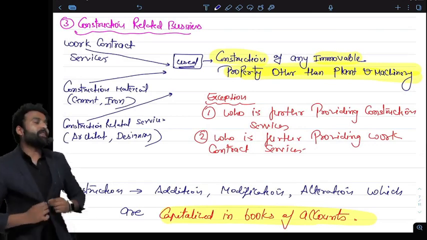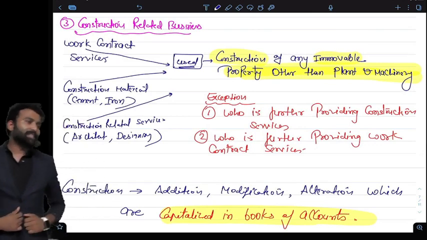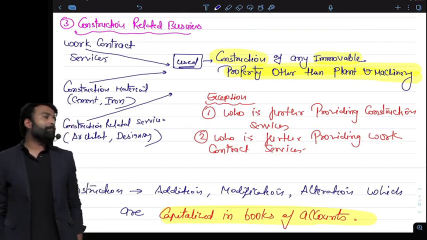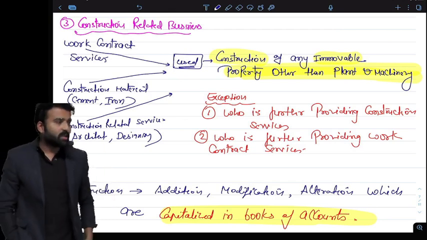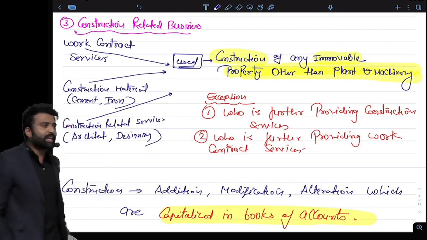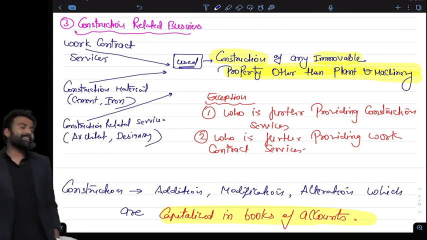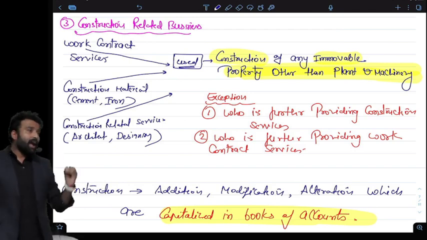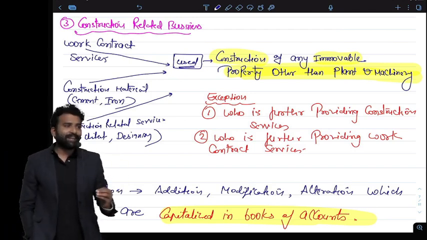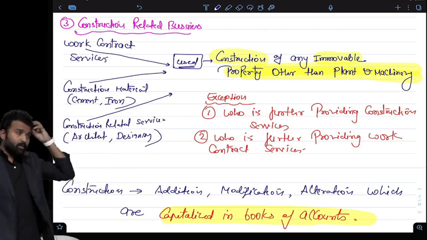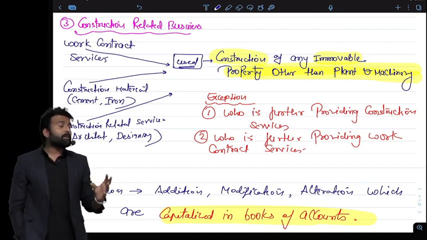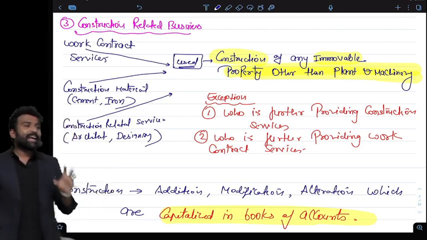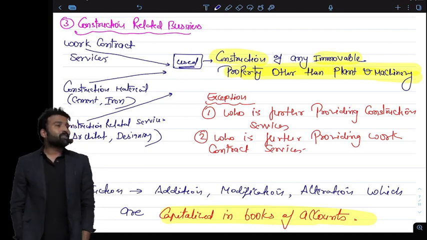Now we have to talk about the construction related inputs which are actually disallowed. So I am constructing a property. For my personal use, or for my business use? Of course for my business use. If it is for my personal use, there is no question of claiming credit, because if it is not for the furtherance of business, how can I claim credit? I am constructing an office, a civil structure in my factory, a shop of my own. So I will be buying a lot of cement, bricks, works contract services, construction related services. Can I claim credit on that or not? Now this is very important.